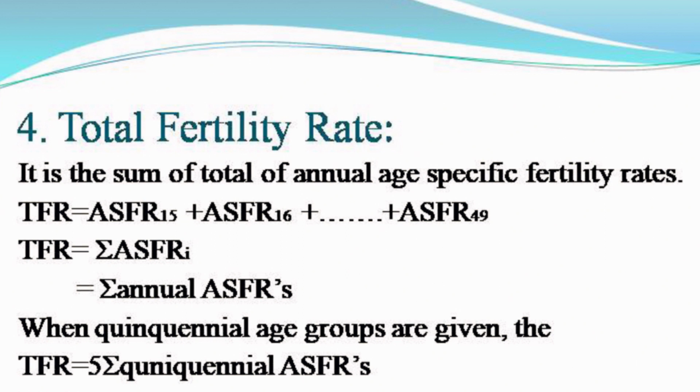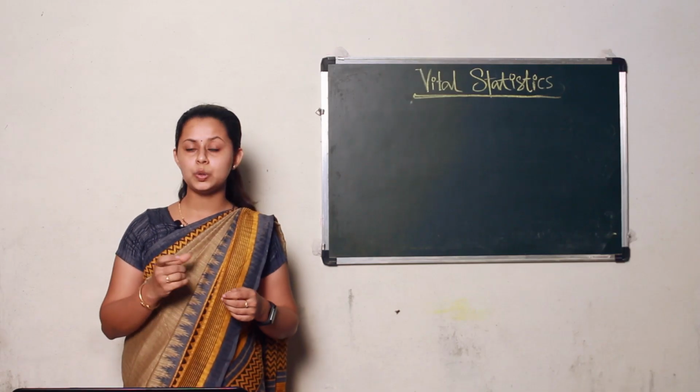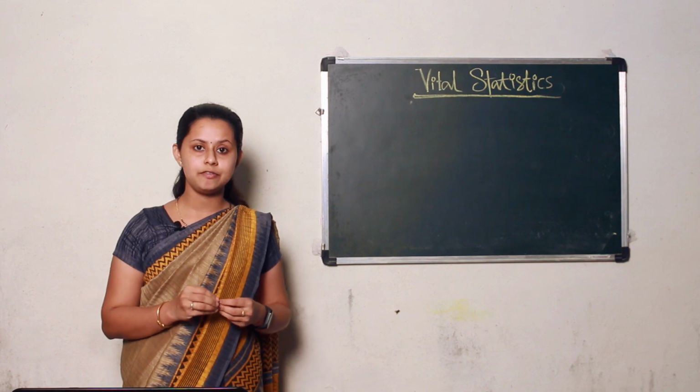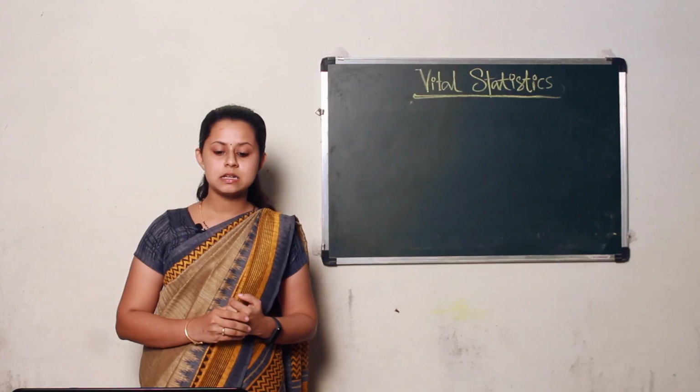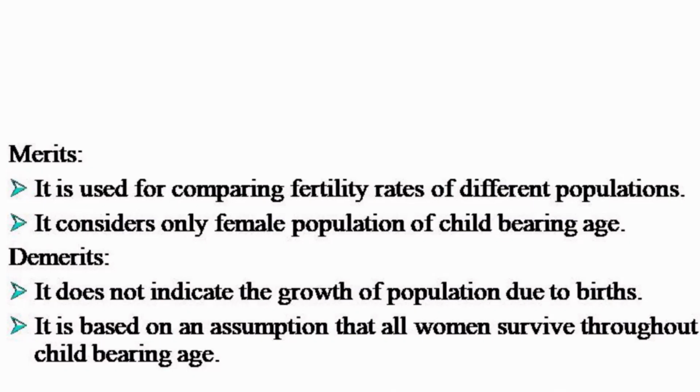It is given by the formula TFR is equal to ASFR for the year 15 plus ASFR for the year 16 up to plus ASFR for the year 49. That is, TFR is equal to summation of annual ASFRs, or when quinquennial age groups are given, where the width of the age group is 5 years, then 5 into summation quinquennial ASFRs. Merits: it is used for comparing fertility rates of different populations. It considers only female population of childbearing age.